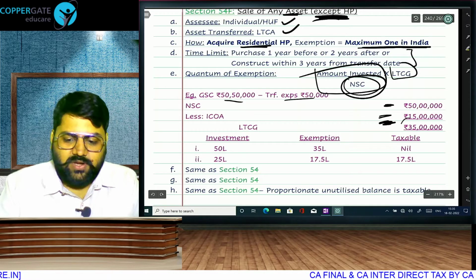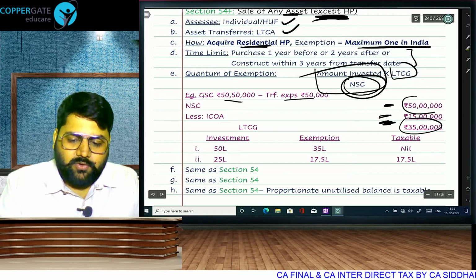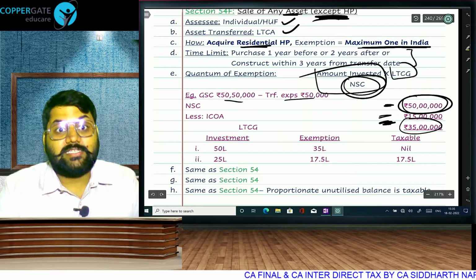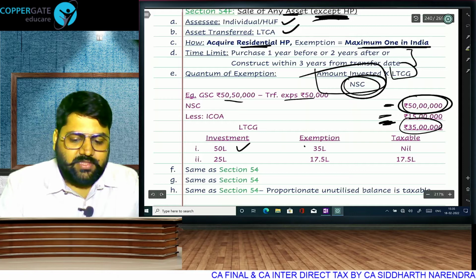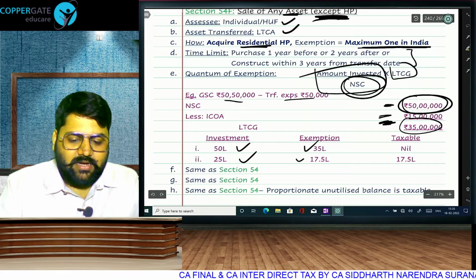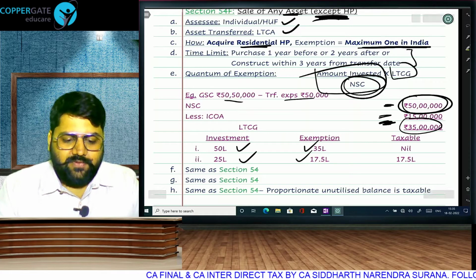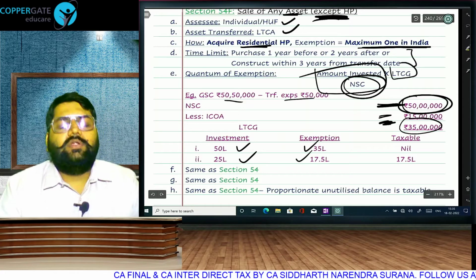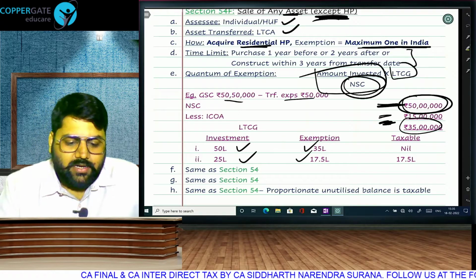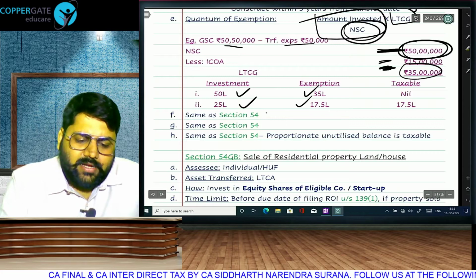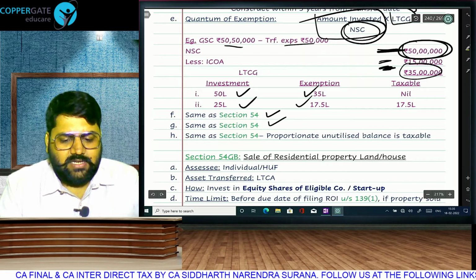In all other sections, you invest this much, you get full exemption. But here, to make 35 zero, you have to invest 50 lakh. Same as NRI taxation. Invest 50, 35 will be 0. Invest 25, then it will become 17.5. You have to invest your sale amount in 54F. This is like NRI taxation. Apart from that, lock-in period, contravention, everything is the same.